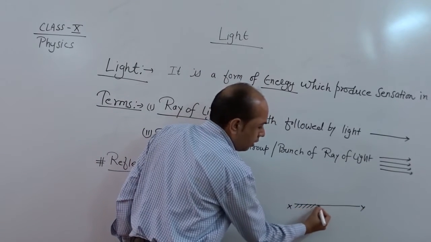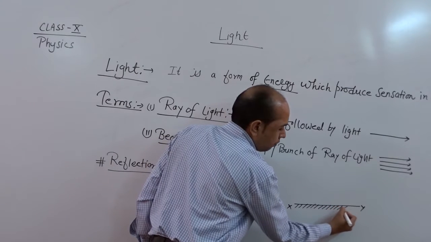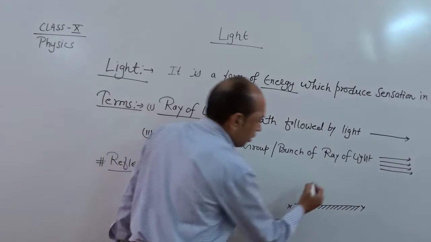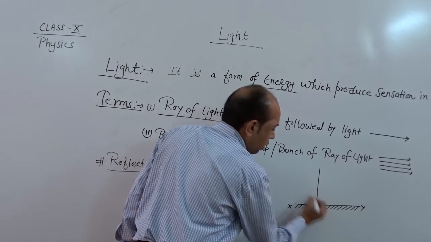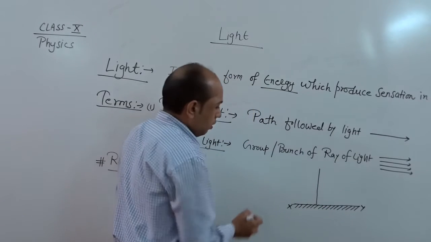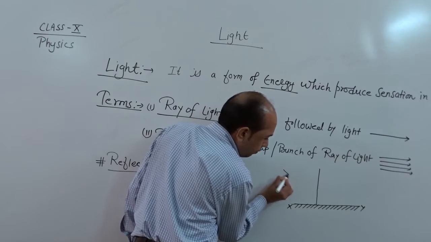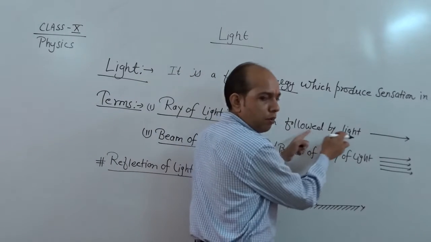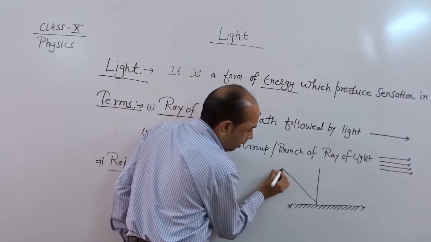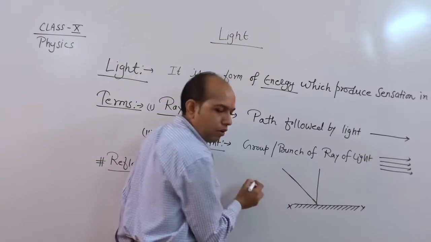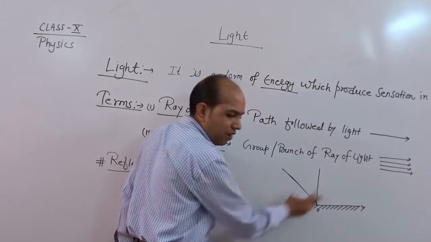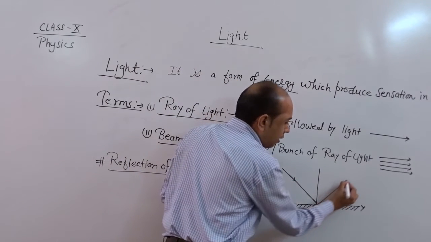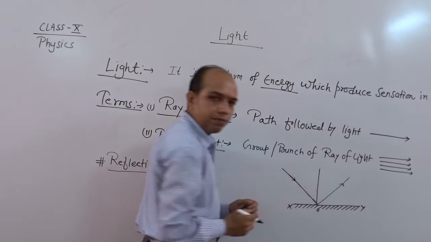This is denoted by a plane surface, and below it curved lines are there. Now we draw one perpendicular. Now a ray of light, as I already mentioned, means the path followed by light. So light strikes point O on the reflecting surface, then it reflects back in the same medium.